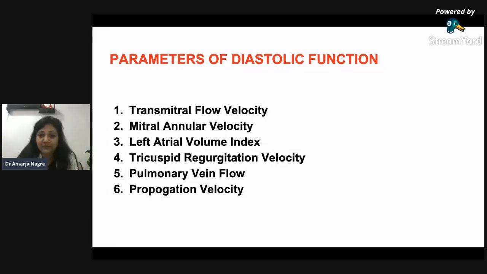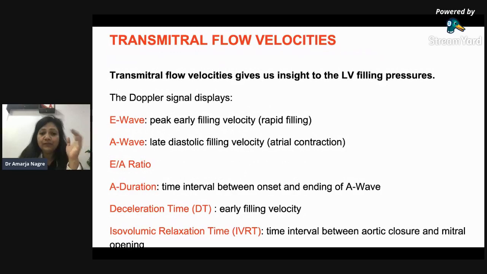This may seem very difficult, but it is not. The names may be new to many of us, but just see, transmitral flow velocity means the velocity of the flow across the mitral valve, from the LA to the LV. So that flow of blood coming from the LA to the LV, we have to see the velocity of it. It is not that difficult. So how do we do that? In the previous lectures, we have seen that we just put a PWD, that is a pulse wave Doppler, across the mitral valve.